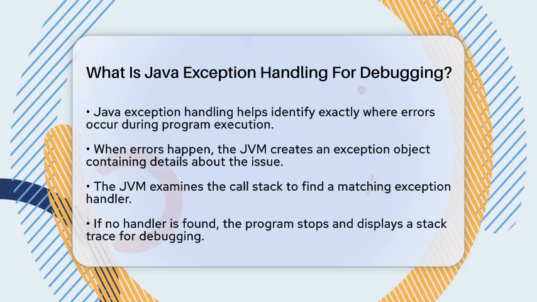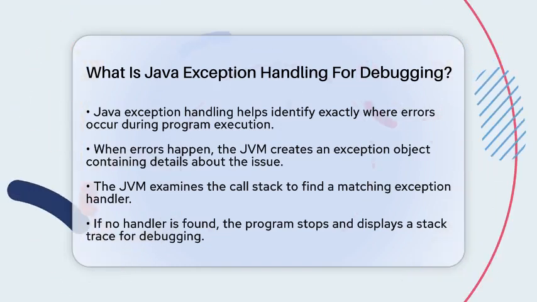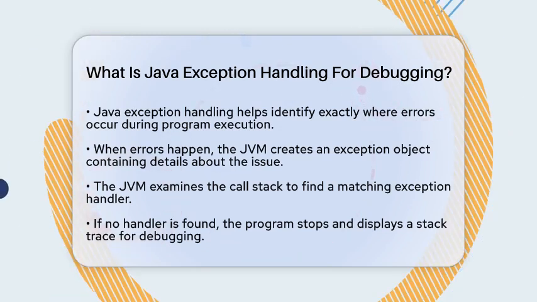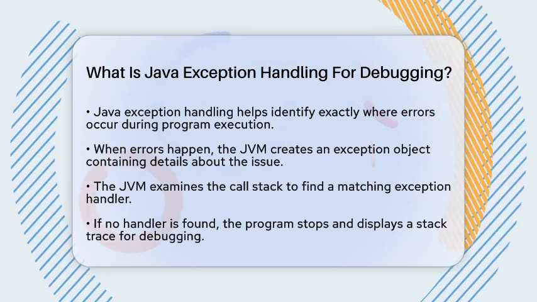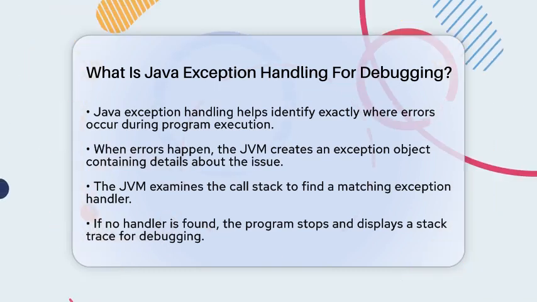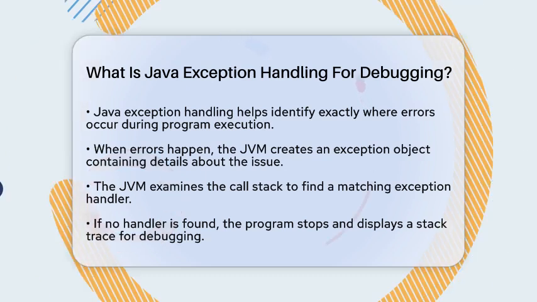When you write Java programs, errors can happen during runtime, like trying to open a file that isn't there or dividing by 0. Exception handling helps manage these errors smoothly. It's like having a safety net that catches problems before they cause your program to crash completely.